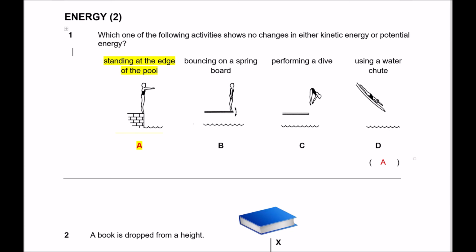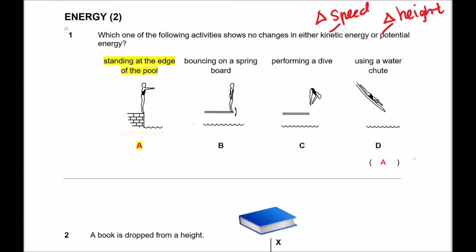Now, question 1. Which activity has no change in both kinetic and potential energy? Now, if there is a change in kinetic energy, that means the speed must change, right? The triangle sign stands for change. If there's a change in potential energy, it could be that there is a change in height, or perhaps you press an elastic object or you extend an elastic object.